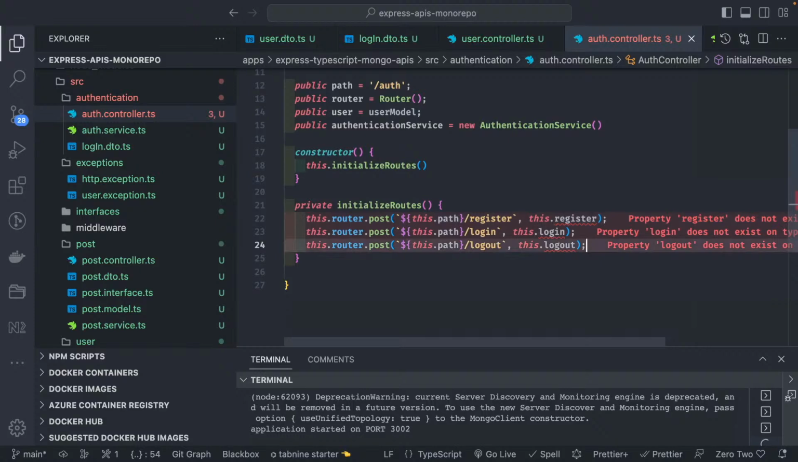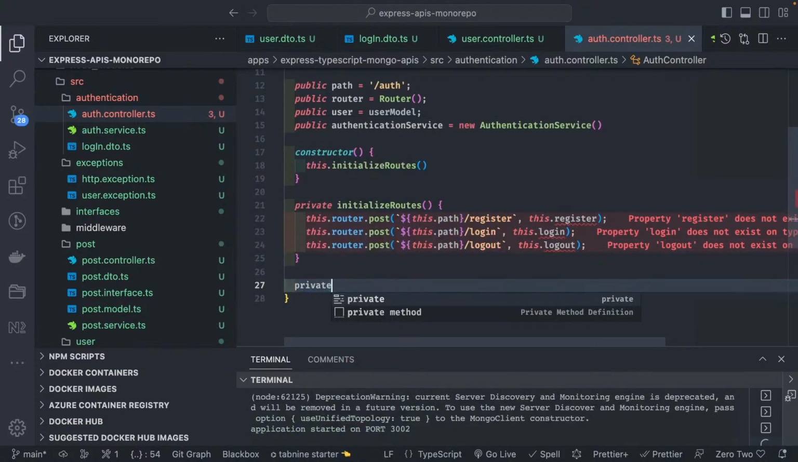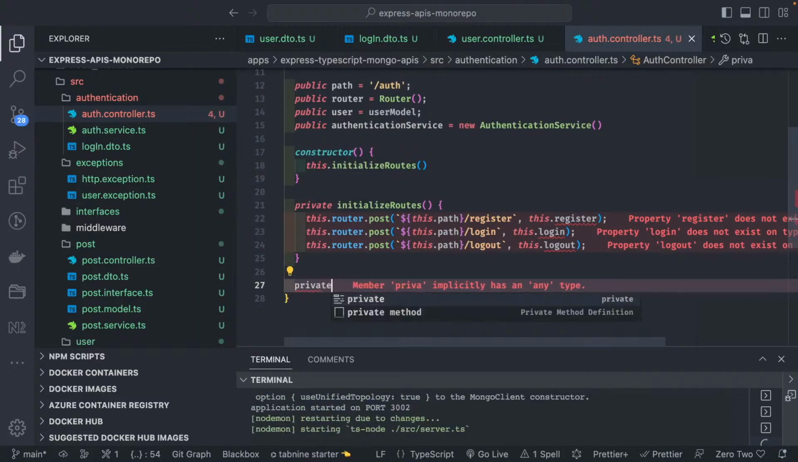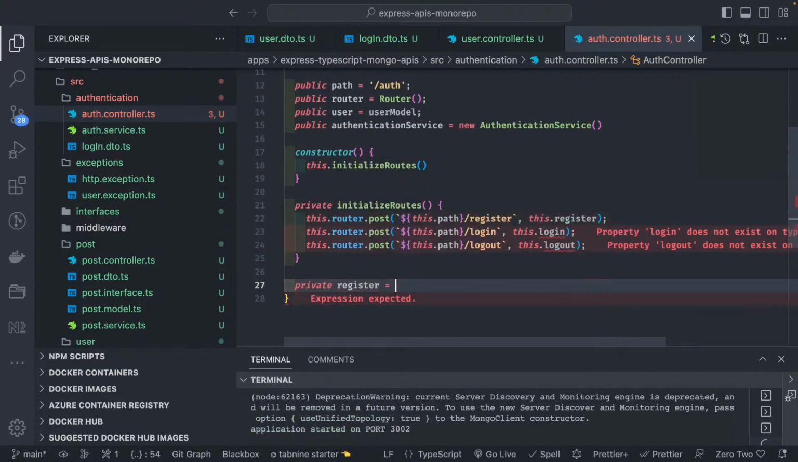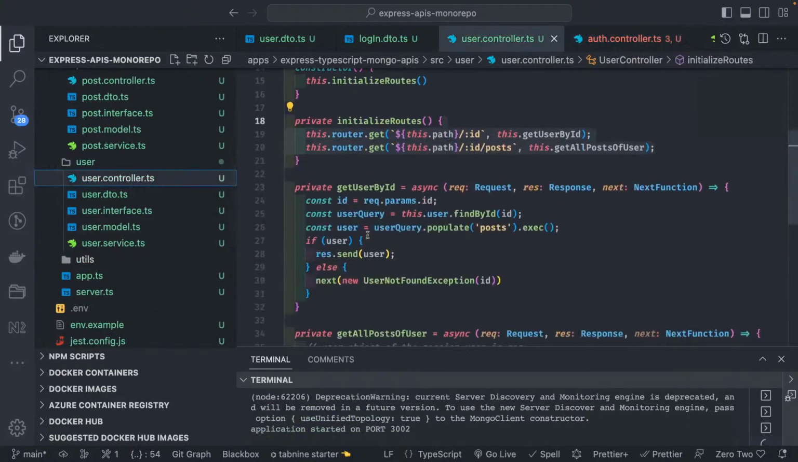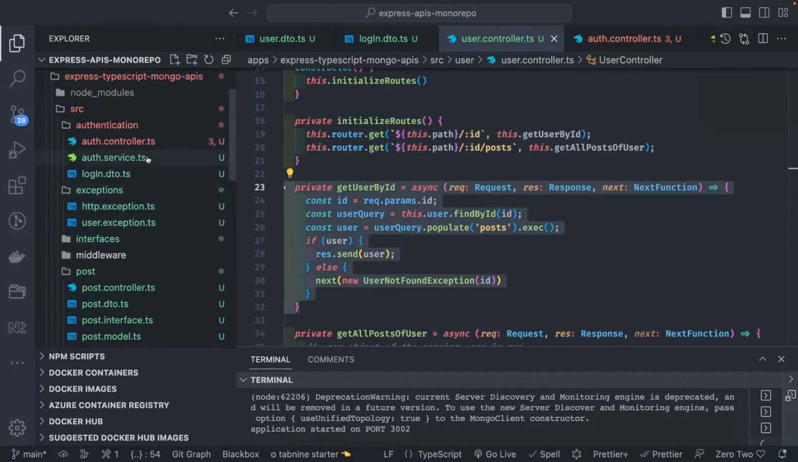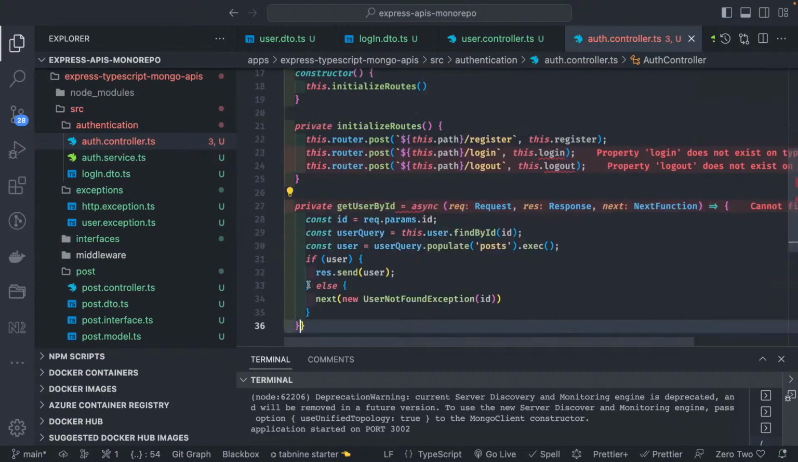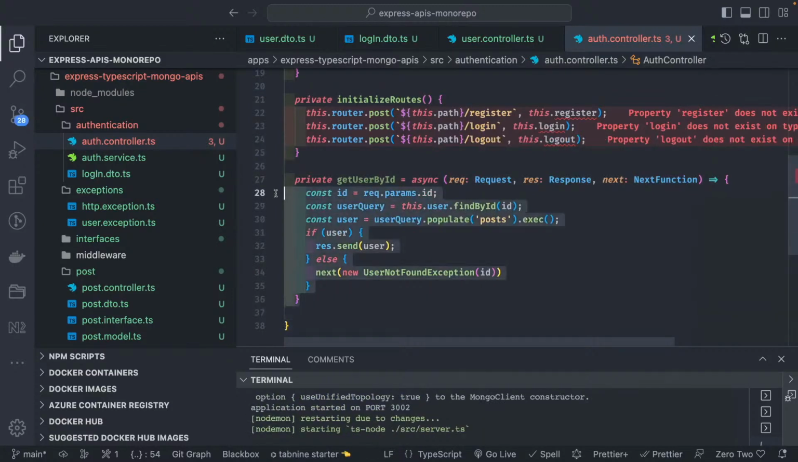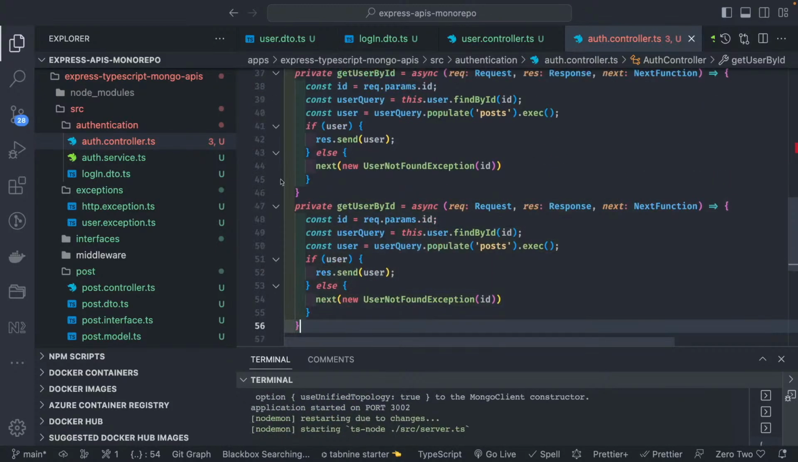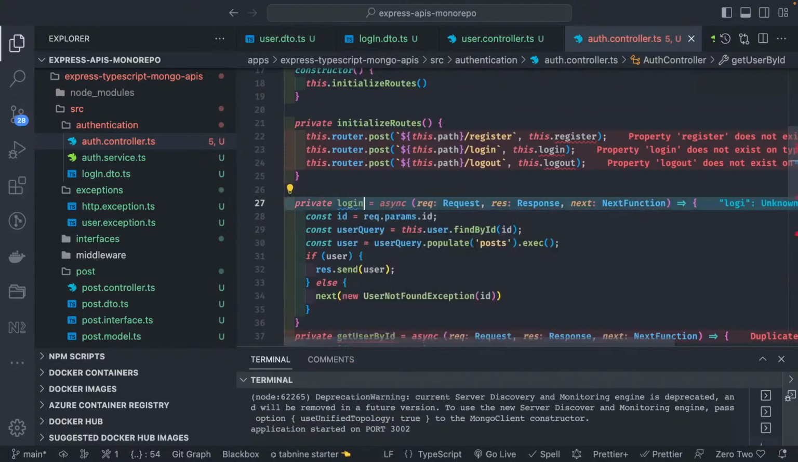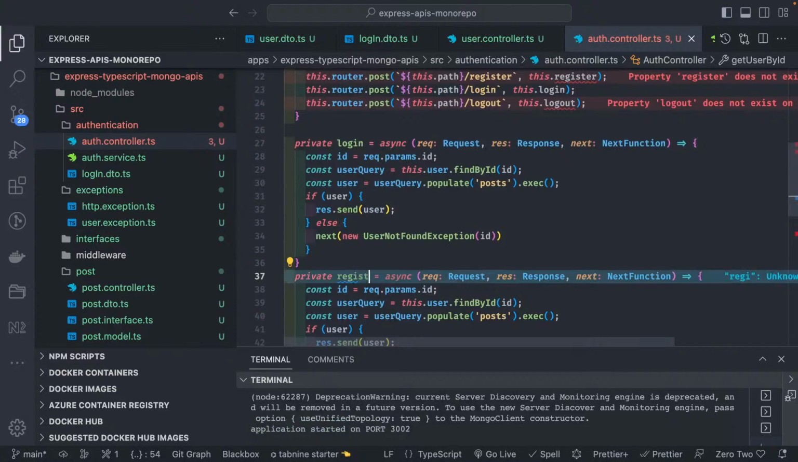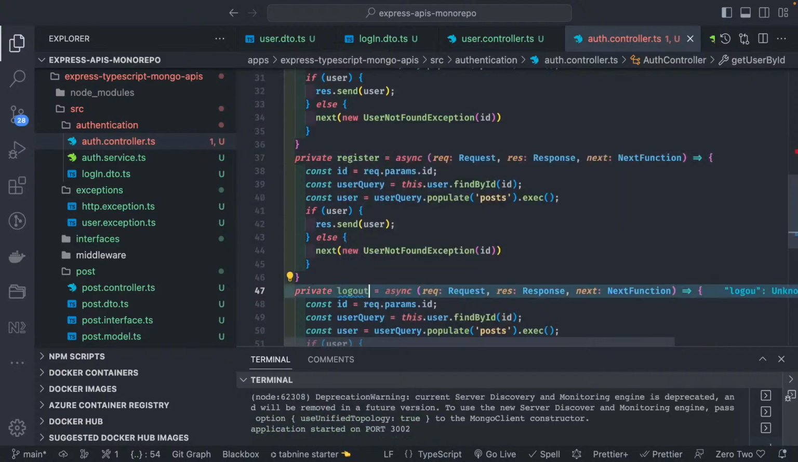So now we can create these methods, which is private register, and these can be the same async methods. I will try to copy some of the existing methods and replicate them for all of our implementations. So here this first method is this, then the second method, this is the login, register and logout, right? So I will change it to login, this to register, and then this is logout. Okay, we have these three methods.